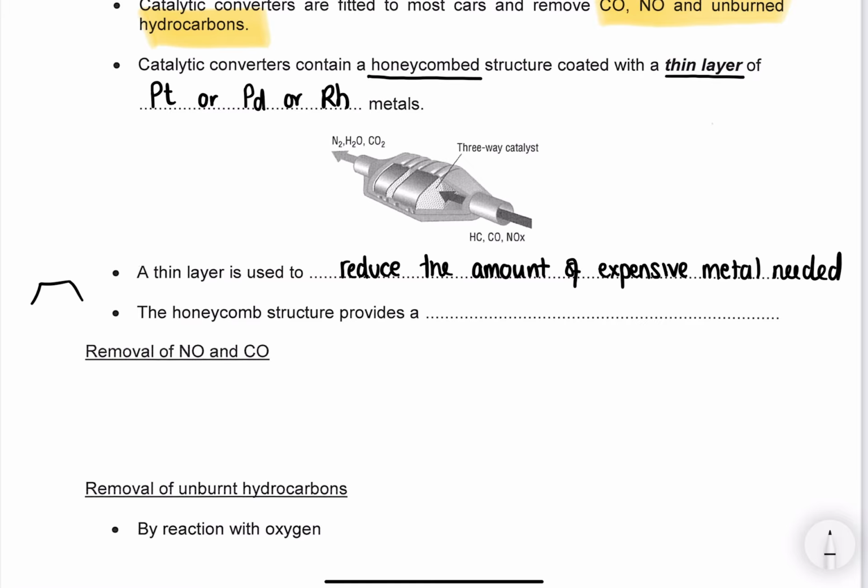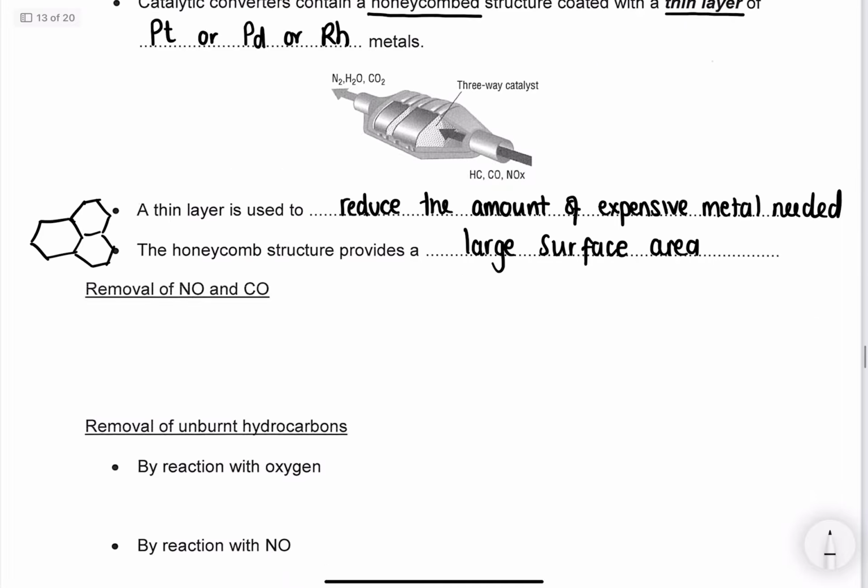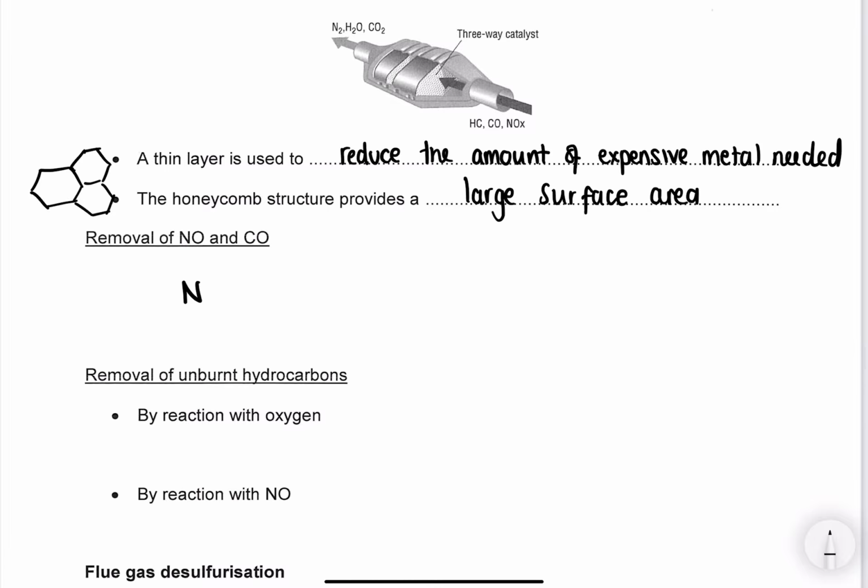So we've basically got this kind of tessellating hexagons honeycomb structure made of ceramic, and we've coated it with the expensive metal, but the honeycomb structure provides us with a large surface area. So what that does is it takes the NO and it reacts it to produce CO2 and N2, which are less polluting.